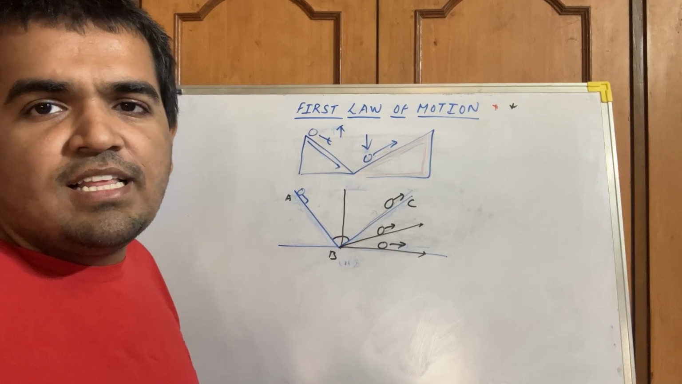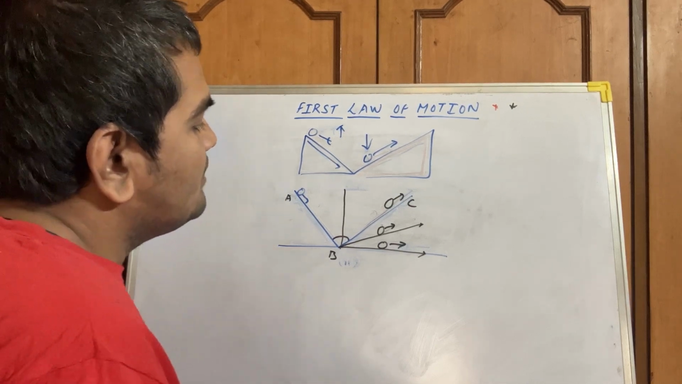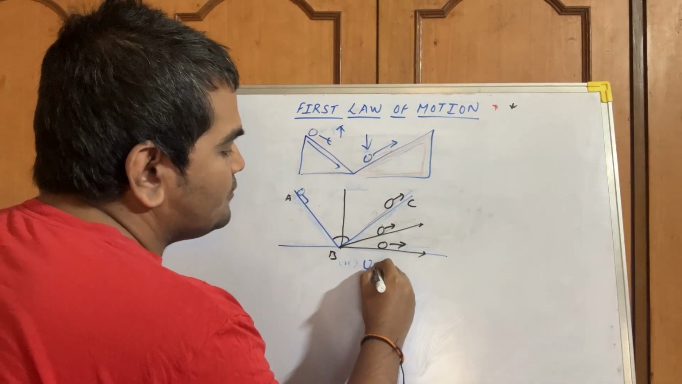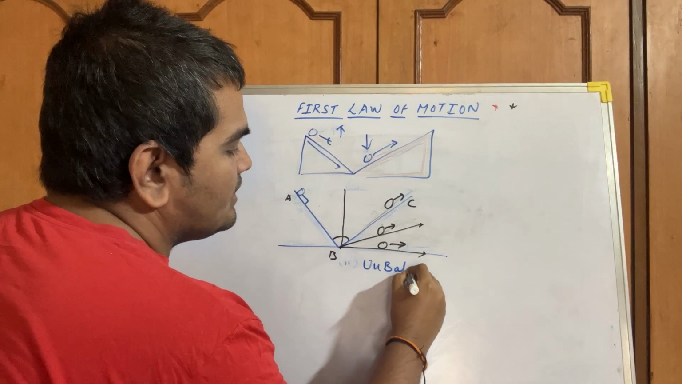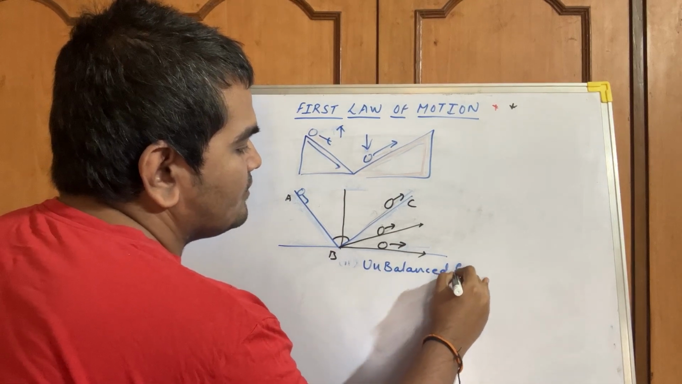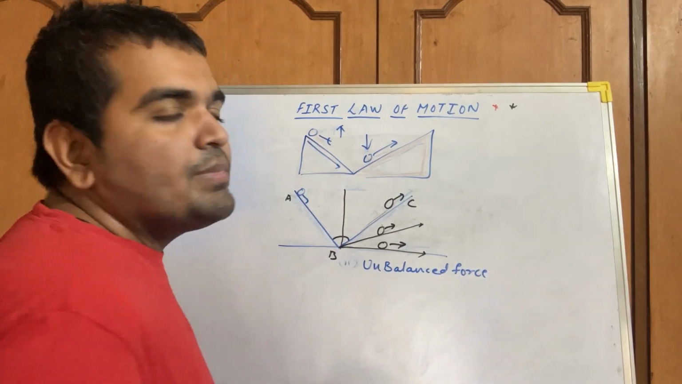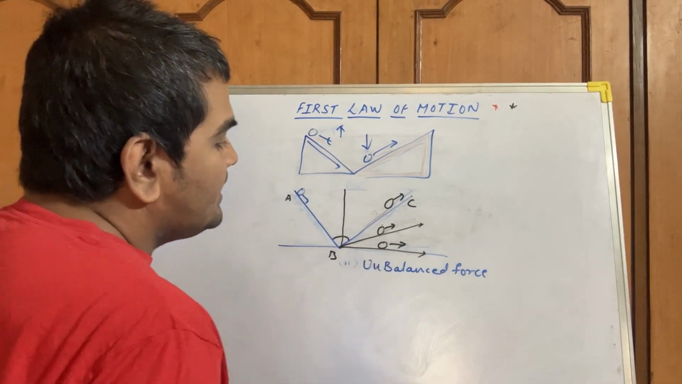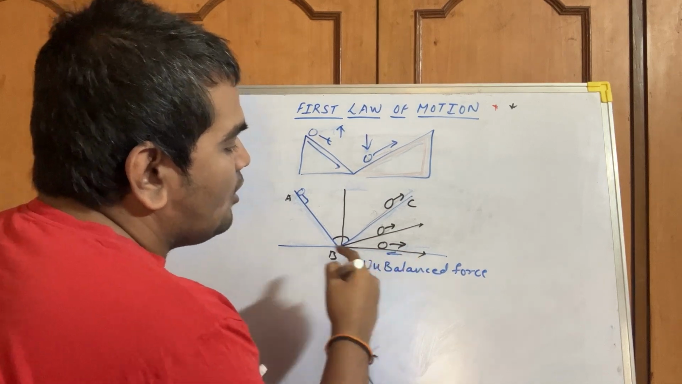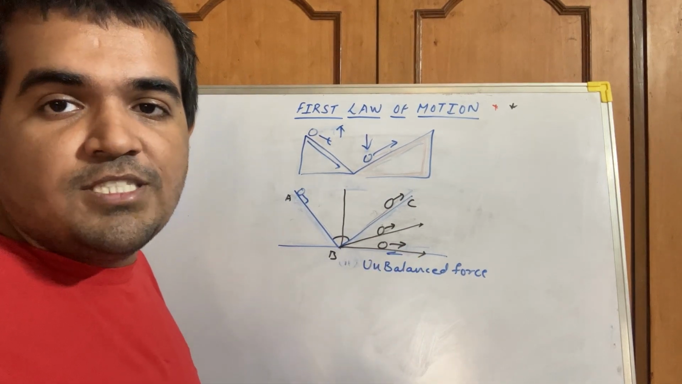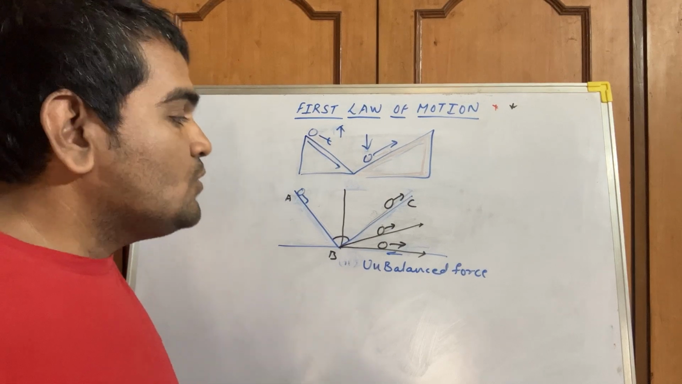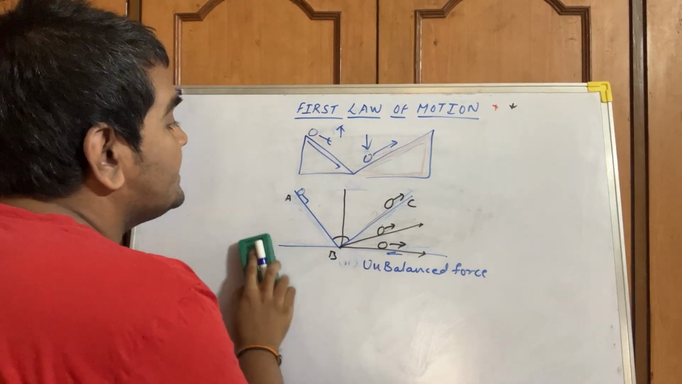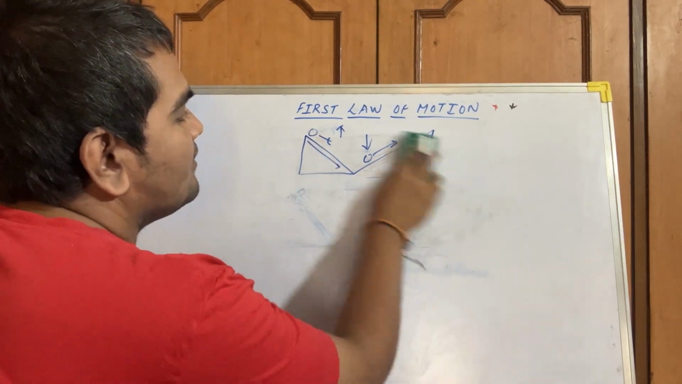But in practical, we don't have zero unbalanced force. In practical, unbalanced force is not zero, since there is some frictional force that will oppose the motion of the object. So further, Newton studied and stated three laws of motion.